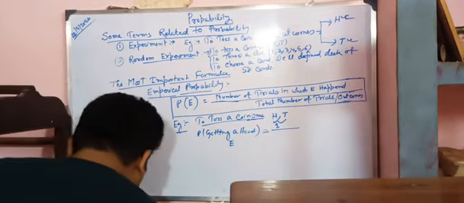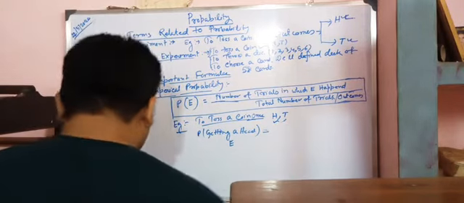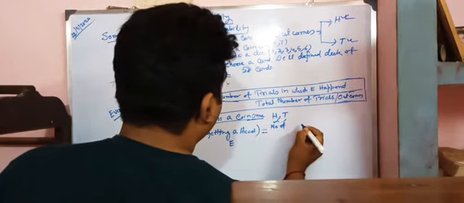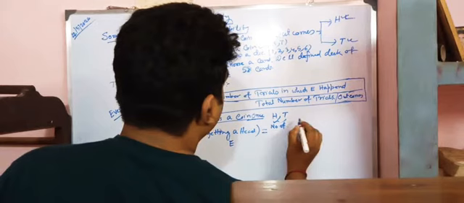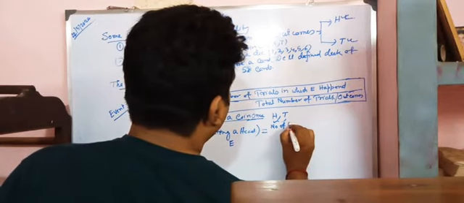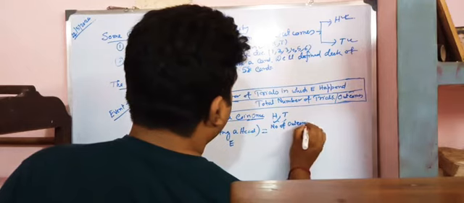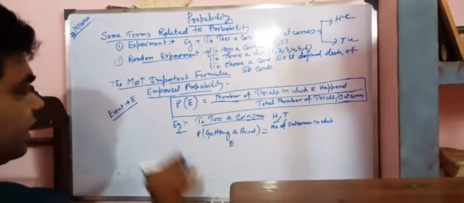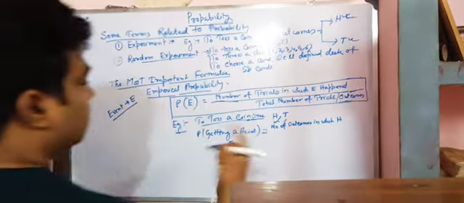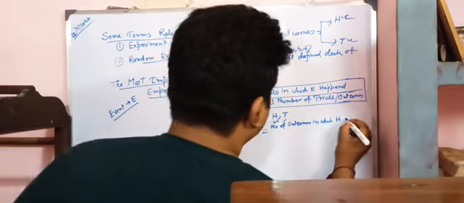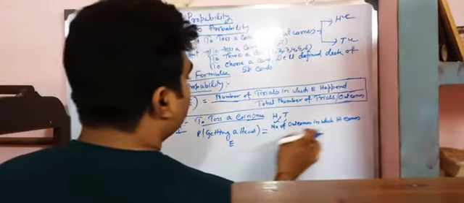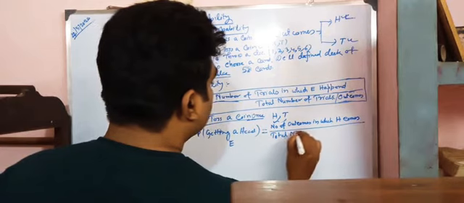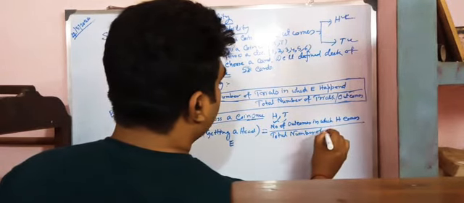That means, in the empirical probability definition, it is the number of outcomes in which H comes divided by the total number of outcomes.